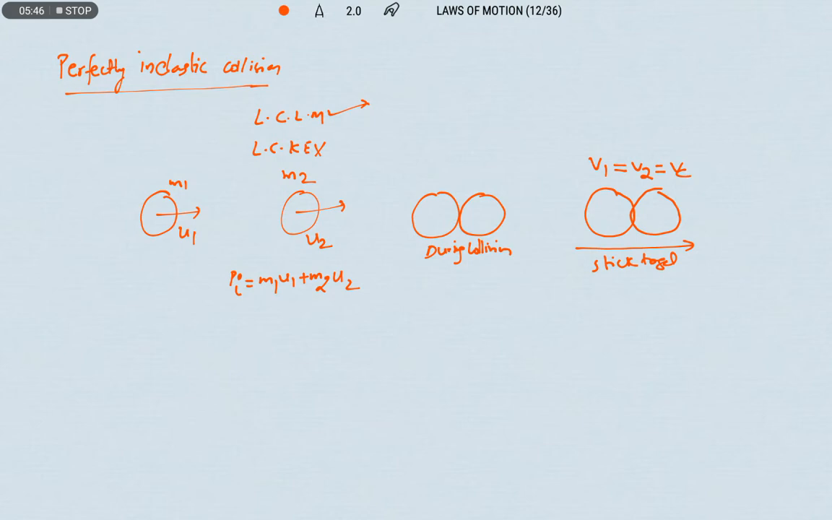So simply we can write: a collision in which the law of conservation of linear momentum is valid but not the law of conservation of kinetic energy, and after collision, both the bodies stick together and move with a common velocity.